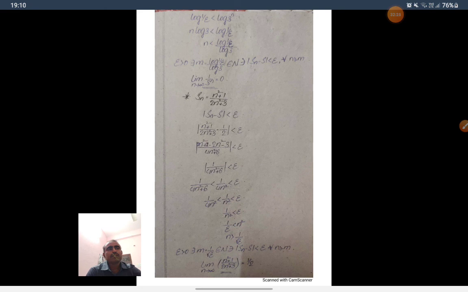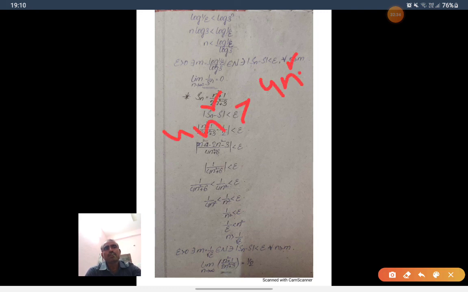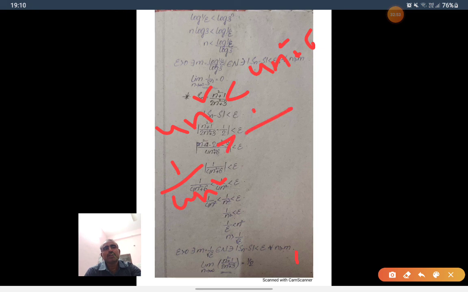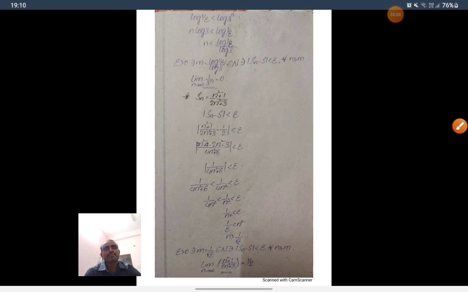So 1 by 4n square plus 6. Here, 4n square is less than 4n square plus 6, so 1 by 4n square is greater than 1 by (4n square plus 6).